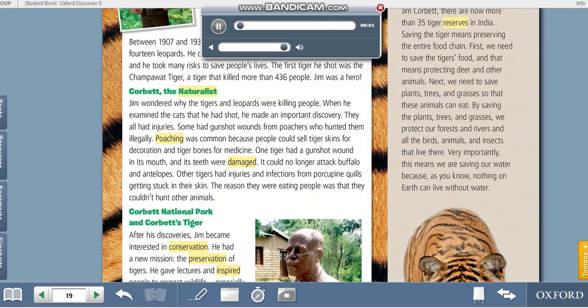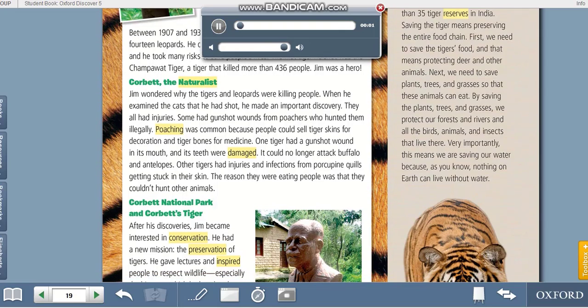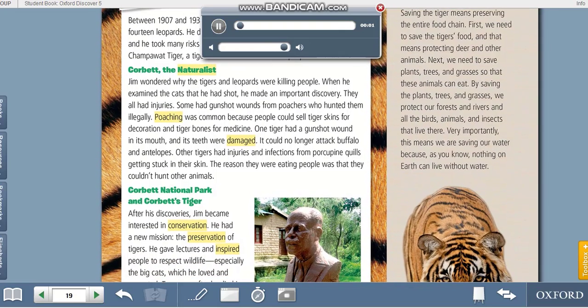When he examined the cats that he had shot, he made an important discovery. They all had injuries. Some had gunshot wounds from poachers who hunted them illegally. Poaching was common because people could sell tiger skins for decoration and tiger bones for medicine. One tiger had a gunshot wound in its mouth, and its teeth were damaged.